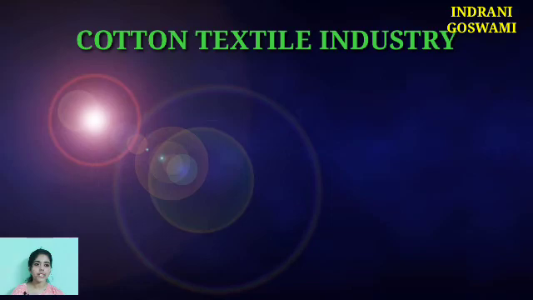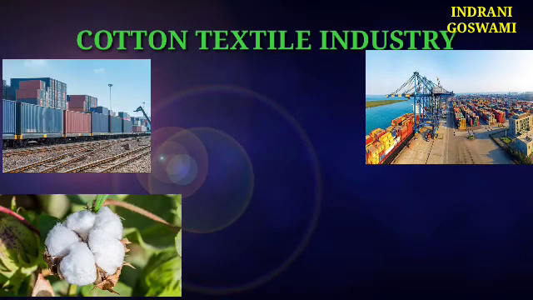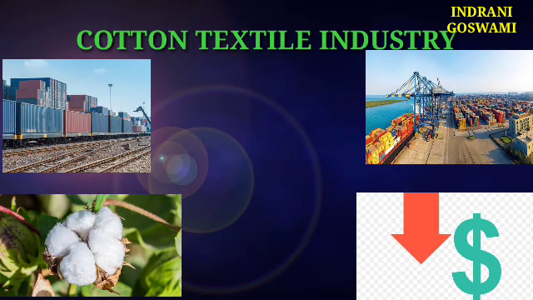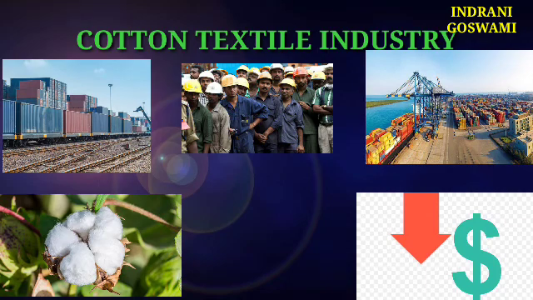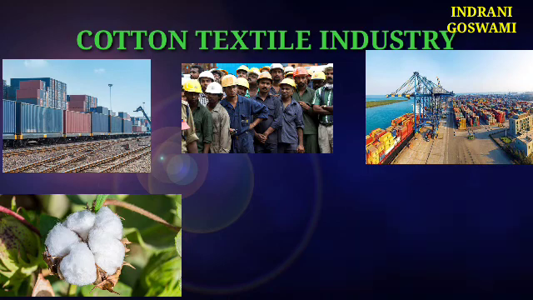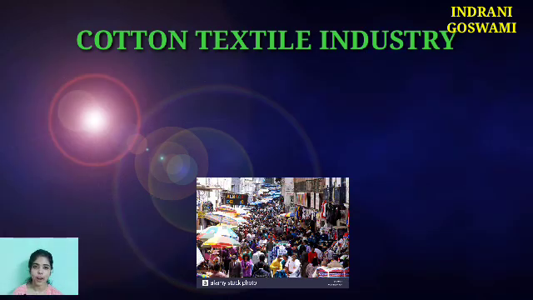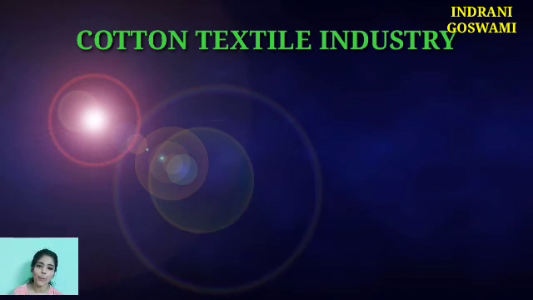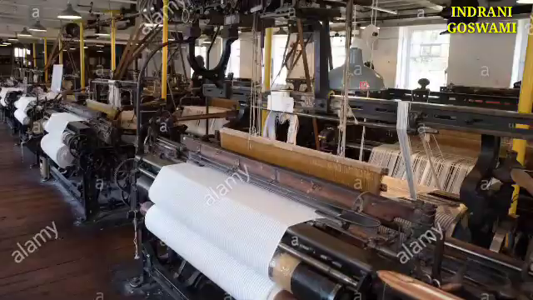So again, let me go over the points I have discussed as factors affecting the cotton textile industry. Number one was the availability of raw material. After that, climatic conditions, then transportation facilities, port facilities, labor, then investment or capital, and last but not the least, the market. All of these factors are really important for the development of the cotton textile industry in our country.